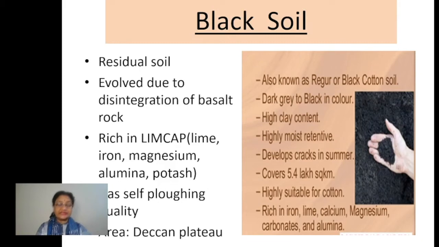Clear? And one more thing, children, very, very important. In this type of soil, one particular crop is grown a lot. Or you can say the other way, this is one of the best soils for cotton cultivation, right? Because of its nature, it is considered one of the best types of soil for cotton cultivation. Because of this quality, it is well known by the name black cotton soil, because cotton is a crop which grows best in black soil. Understood now? This is one part.